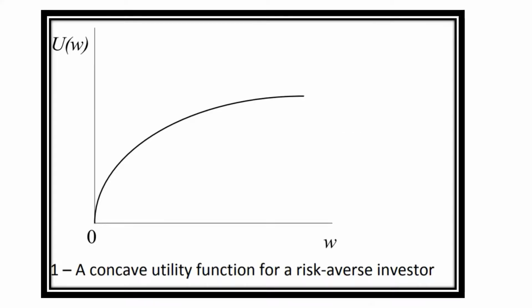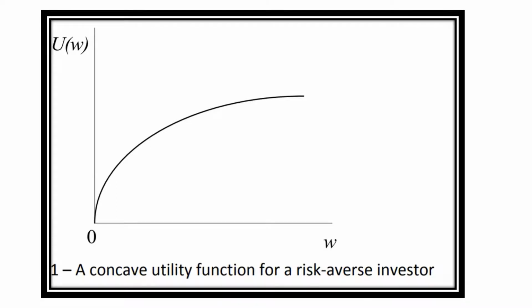This is the curve of a risk averse investor. To understand this graph, we need to understand what this graph represents. On the x-axis, it represents the wealth, and on the y-axis, it represents the utility. What does this line represent? This line represents the marginal utility or the satisfaction that is received by the investor from every single penny of wealth that he is earning.